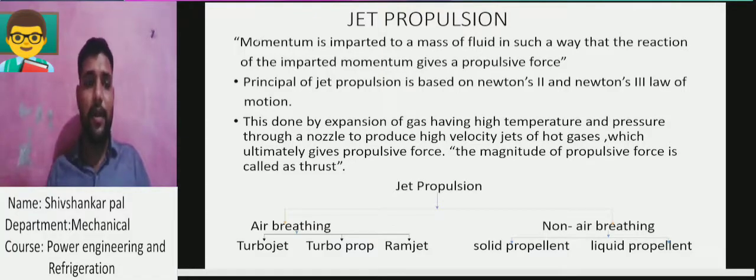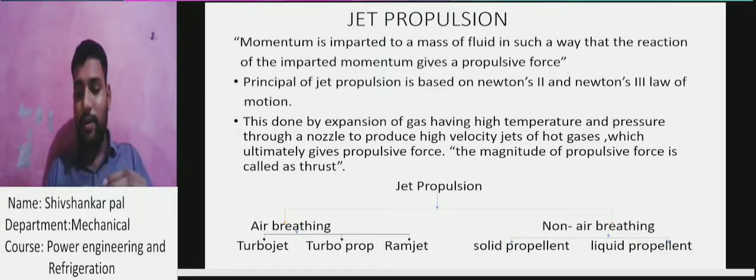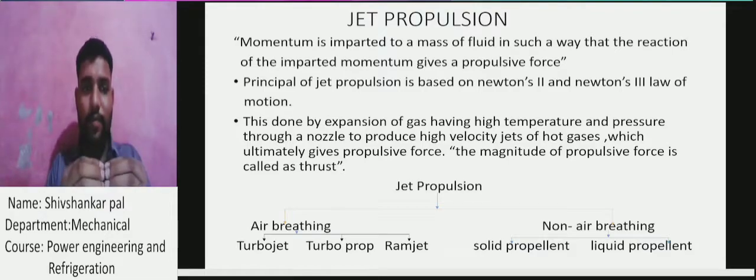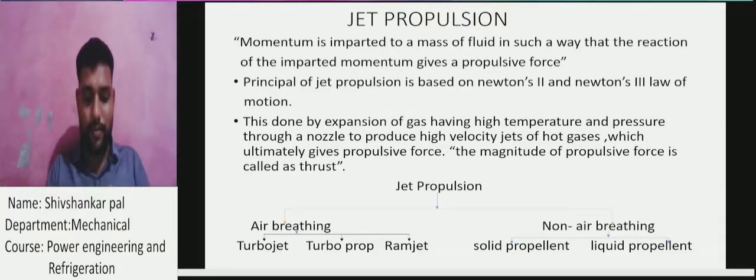Fluid propulsion. Momentum is imparted to a mass of fluid in such a way that the reaction of the imparted momentum gives the propulsive force. Simply, suppose a mass of fluid is given momentum in such a way that the reaction gives a reaction force. What is the propulsive force?